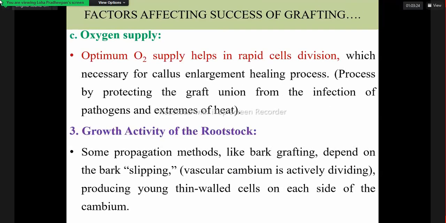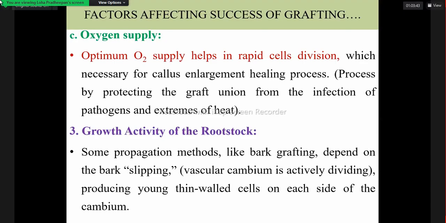Then oxygen supply. Optimum oxygen supply is very important for cell division, because only when cell division increases will several cells form the callus, and then it can heal quickly.